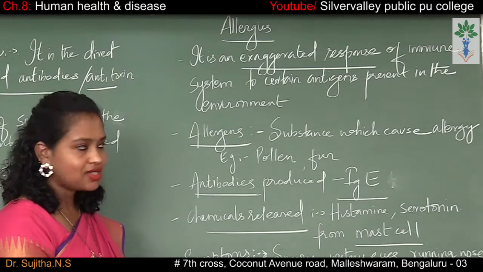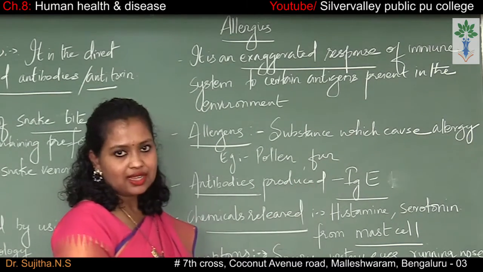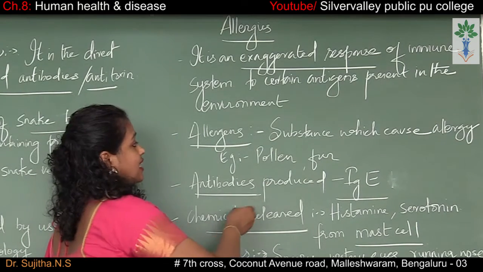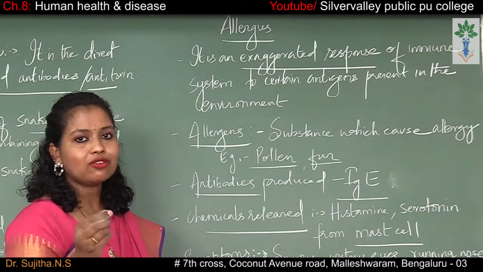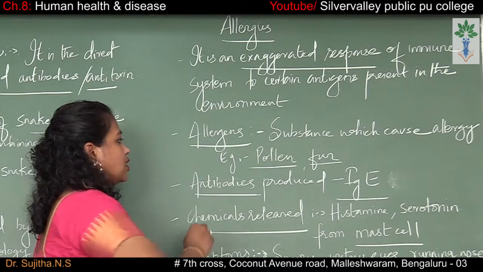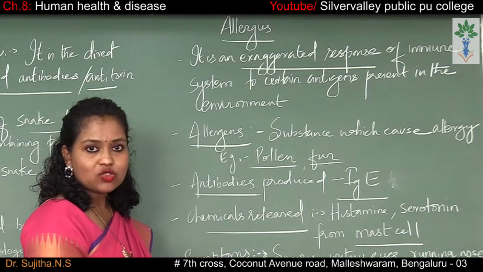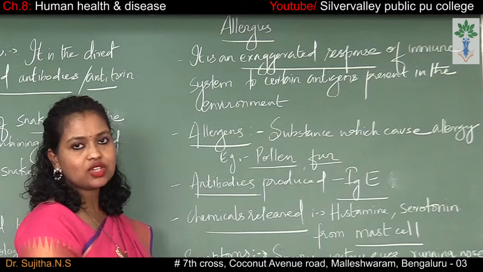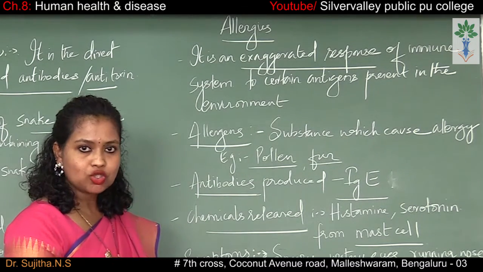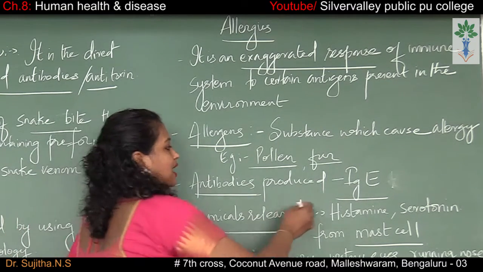So what are allergens? Allergens are the substances which cause allergy. The substance which causes the allergy can be pollen grain or even the fur or hair of an animal. So what are the antibodies which are produced during the allergy? The antibody produced when a person is exposed to the allergen is IgE.